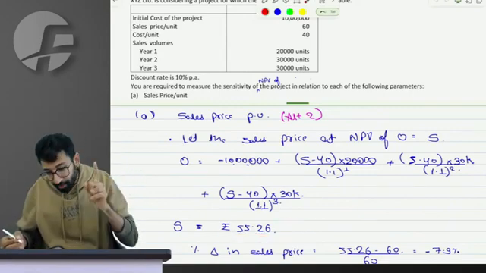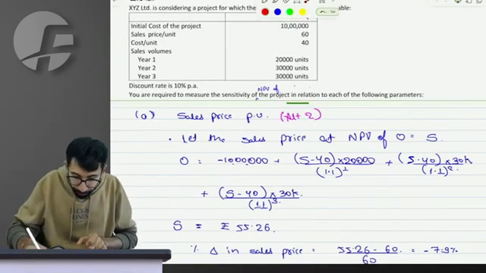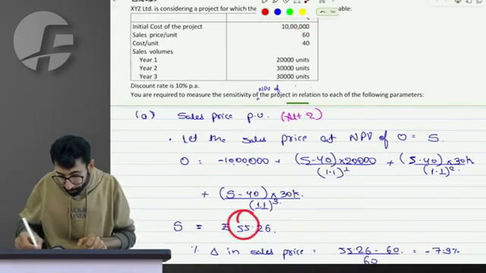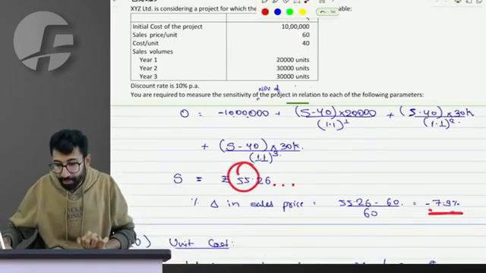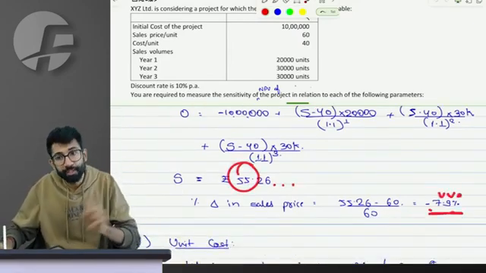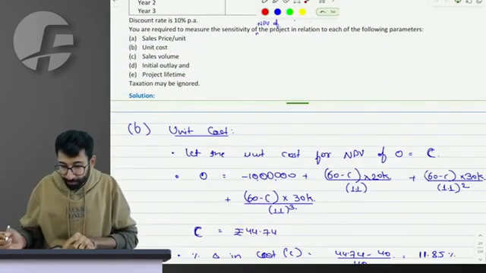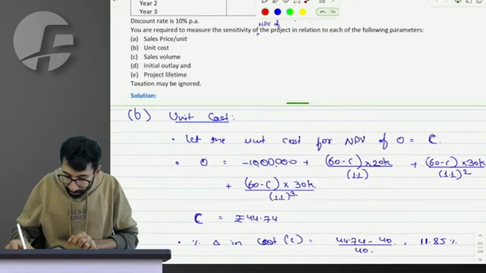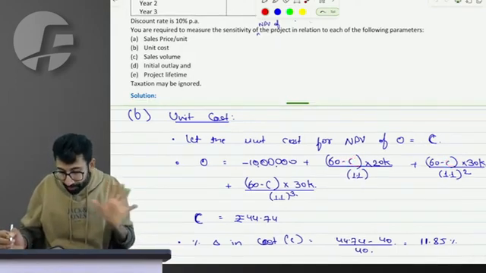What do we say? To make the NPV 0, selling price should fall from 60 to 55.26. Think otherwise. Percentage change in the selling price is 7.9%, which can make my NPV 0. Similarly, let's do it for unit cost. Sir, unit cost, let's assume the cost to be C. Right? You solve it.